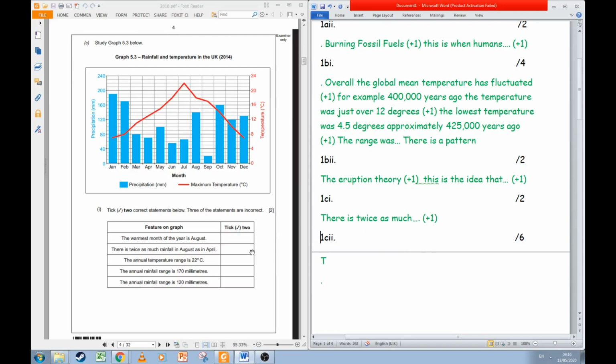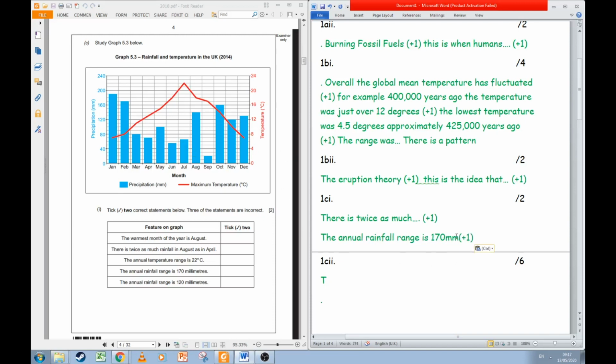The annual rainfall range is 170, so we have to repeat the process and find out what the range is. So the maximum rainfall is in January, it's the tallest bar, and again it's 10 millimeters lower than 200, so that's going to be 190. That's our maximum. Our lowest rainfall is September, and that is 2 boxes high, so that is 20. 190 minus 20 equals 170. So the correct answer is the annual rainfall range is 170 millimeters. And that's our next mark.